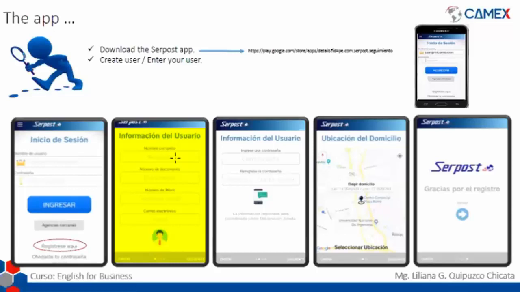This is very important because Serpos is going to take the information to know who the person is, who the importer is in this case. Okay. So you need to put your complete names. Then you're going to put your document number. In this case, for us Peruvians, it's our ID, or DNI in Spanish. After that, we're going to put our mobile number, our cell phone number. And finally, we're going to add an email.